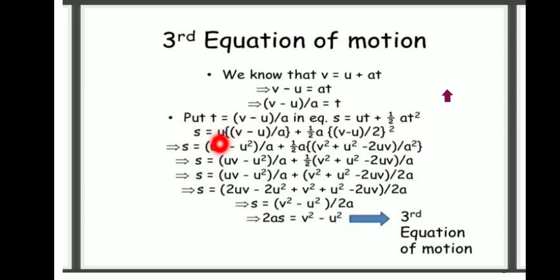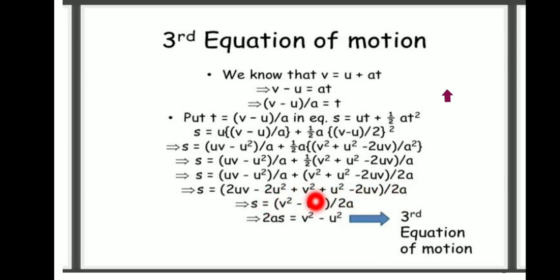Therefore s = u((v − u)/a) + ½a((v − u)/a)². s = (uv − u²)/a + (v² + u² − 2uv)/(2a). s = (2uv − 2u² + v² + u² − 2uv)/(2a).